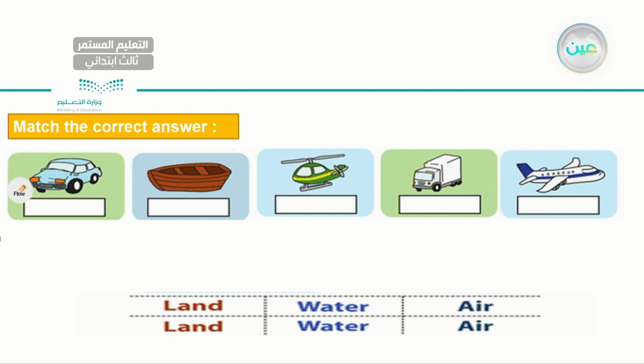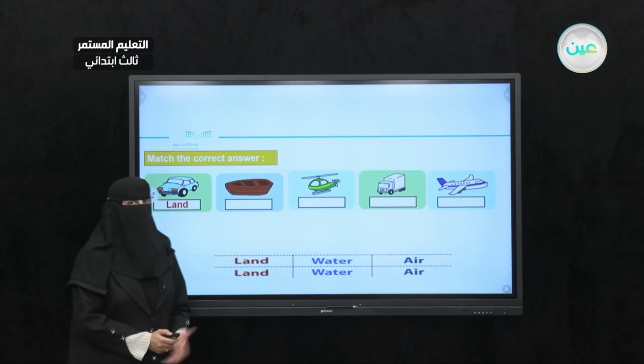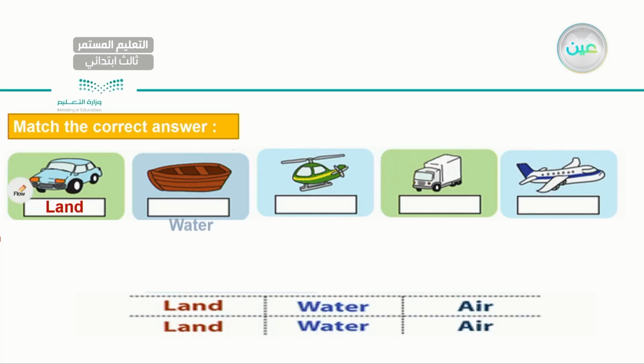Let's start with the first one. For the car, we normally use it through the land. Very good, land. How about the boat here? Not land now. Water. Very good. How about the helicopter, my dear student? It goes through the air. Very good. How about the truck? Land again. And for the airplane, air. Very good, my dear student.